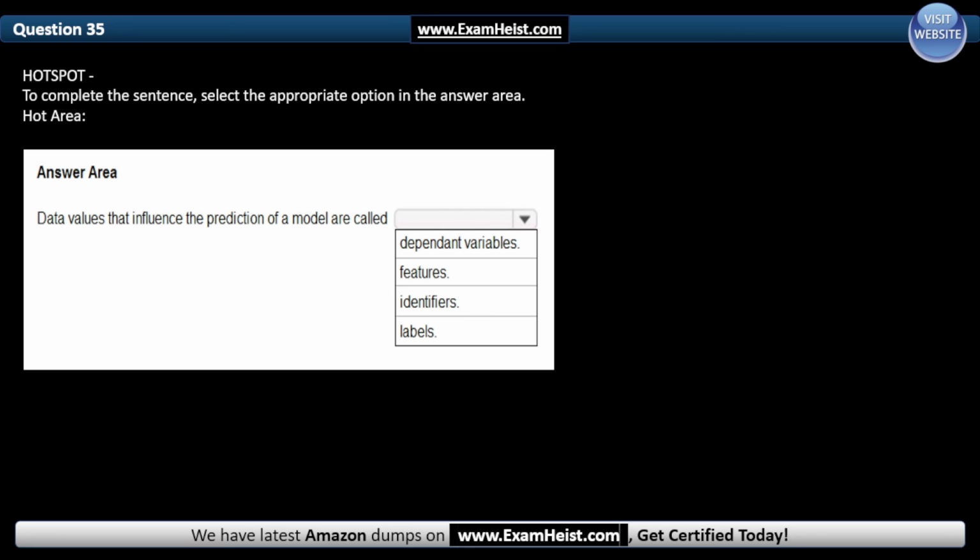Question 35. Hotspot. To complete the sentence, select the appropriate option in the answer area. Hot area. In the answer area: data values that influence the prediction of a model are called dash. And the correct answer is features.